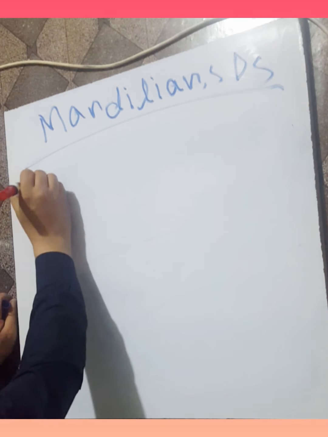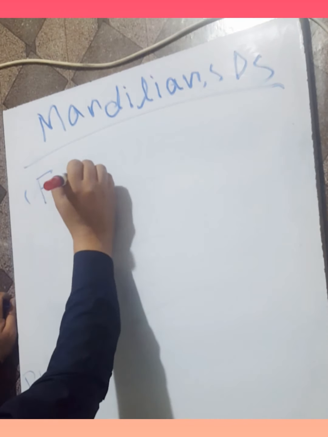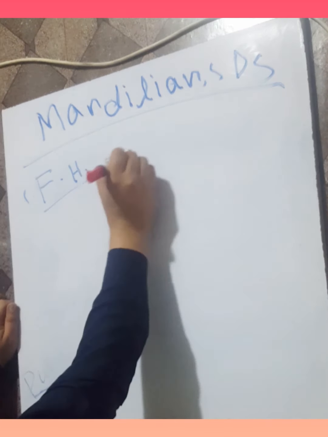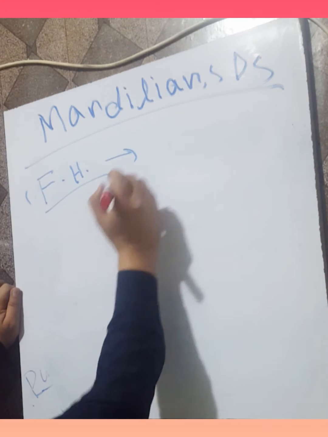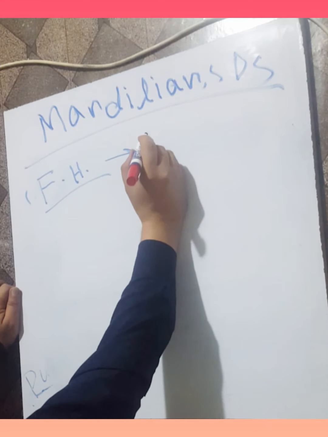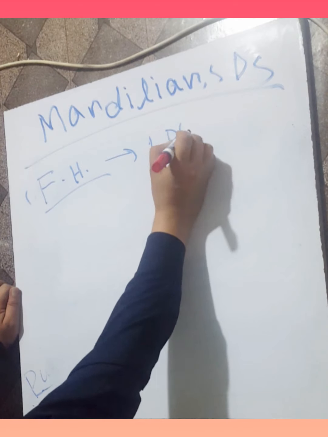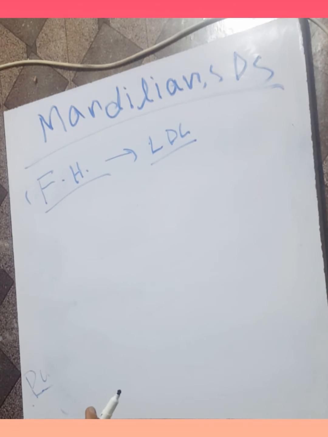Now we will discuss familial hypercholesterolemia. In familial hypercholesterolemia, there is reduced synthesis or function of the LDL receptor.